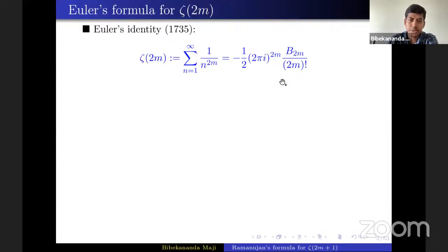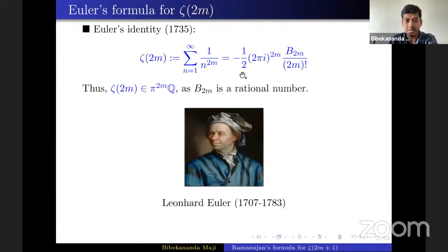If we assume that pi is a transcendental number, which was proved by Lindemann, then one can easily say that all even zeta values are transcendental. And even zeta values are related to each other: zeta 2 is pi square by 6, zeta 4 is pi to the power 4 by 90. So in that sense, zeta 2 and zeta 4 have some algebraic relation.